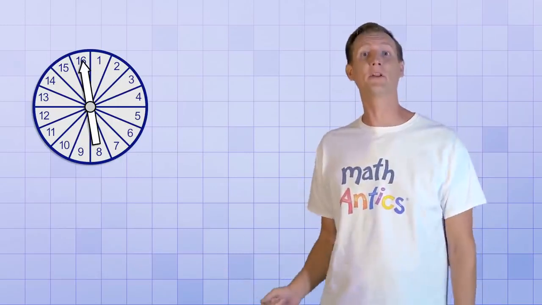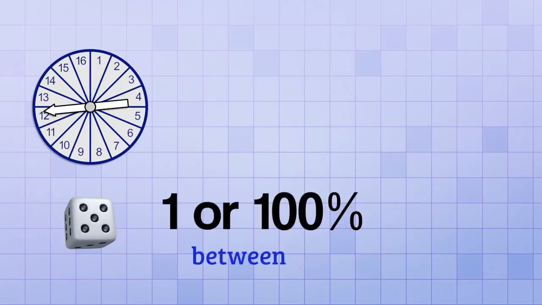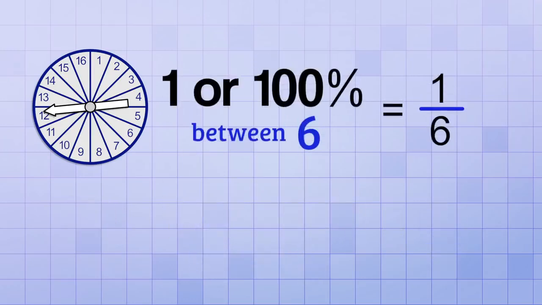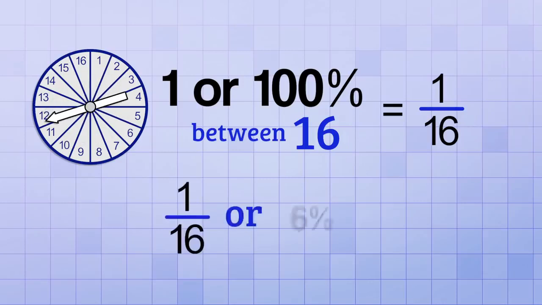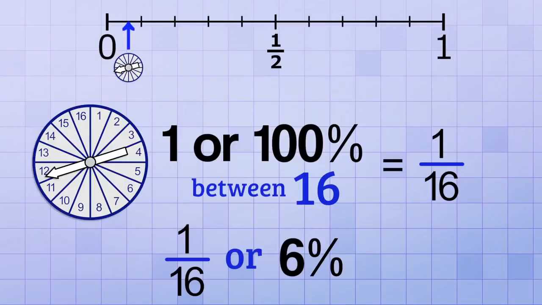So what's the probability of spinning a 12? Well, just like with dice, where we had to split up the 100% between all 6 possibilities, we'll do the same thing now, but we'll split it up between 16 possibilities. So the probability of spinning a 12 is 1/16, or about 6%, which is right here on the probability line. We can see that the probability of spinning a 12 is less likely than the probability of rolling a 3. And that makes sense because there are more possible outcomes with our spinner.